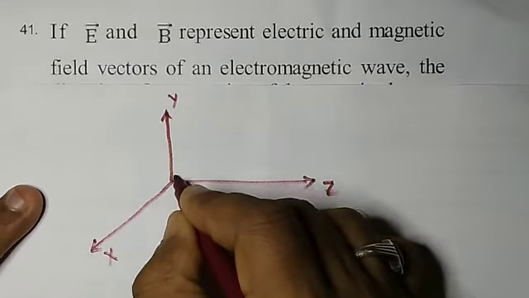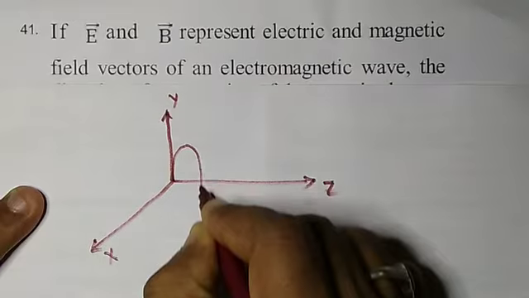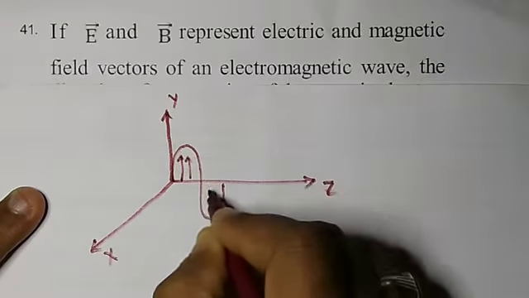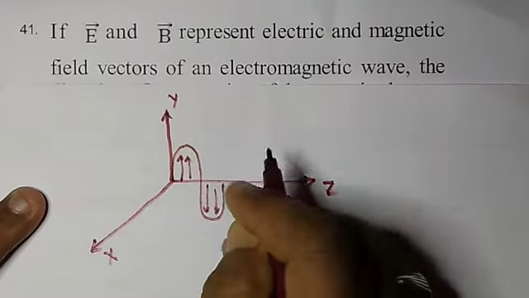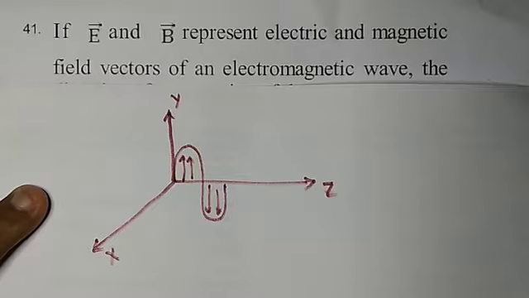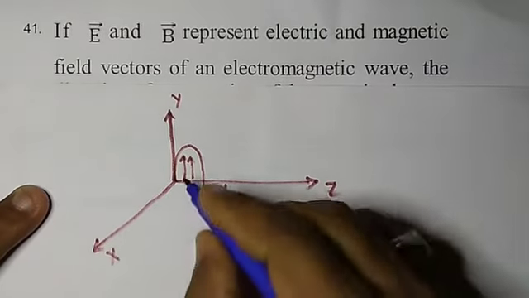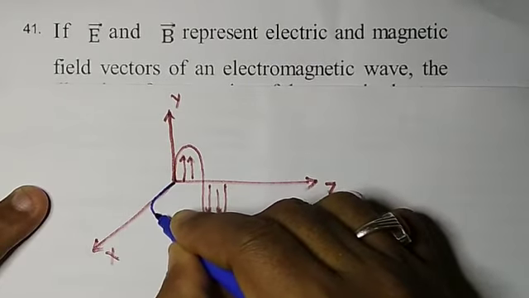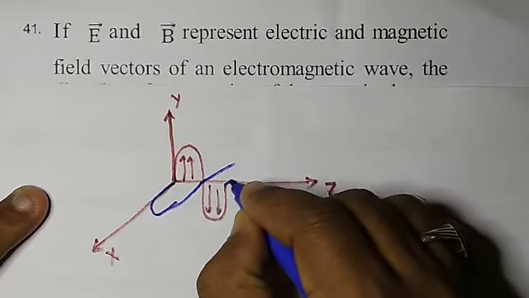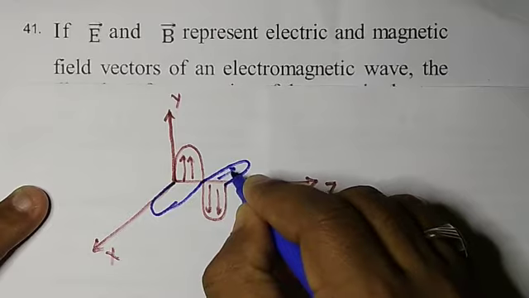Suppose a magnetic field is varying along the y axis, and along the x axis an electric field is varying.